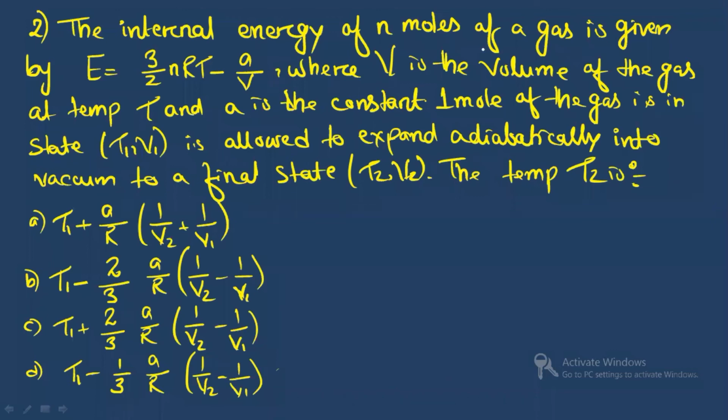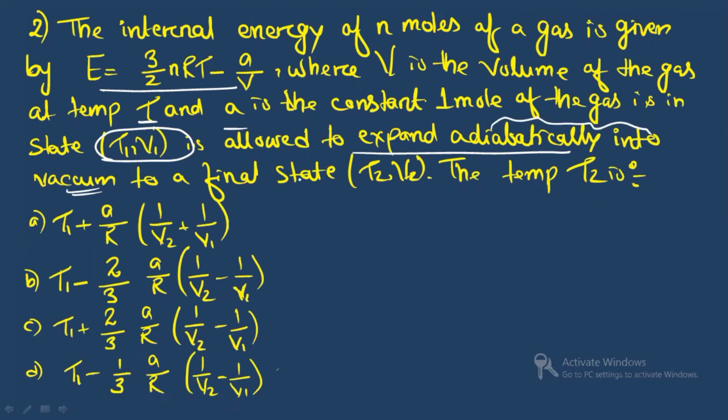Now let's see the next question. Here it says the internal energy of n moles of a gas is given by this equation. Here V is the volume, T is the temperature, A is a constant. Now 1 mole of the gas is in the state T1, V1 and it is allowed to expand adiabatically into vacuum to a final state T2, V2. Then the temperature T2 is what? The internal energy is given in your system. You have to find the temperature T2.